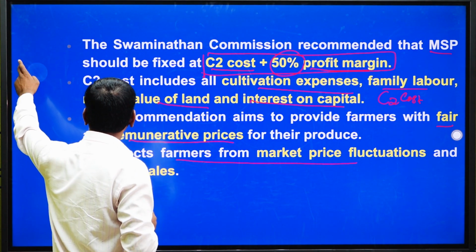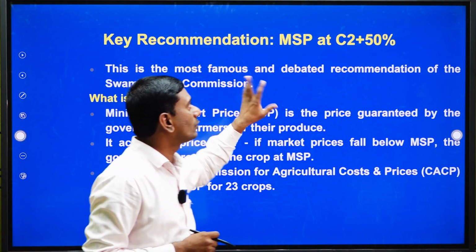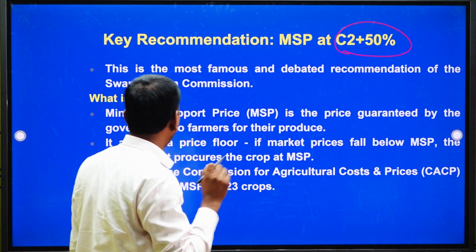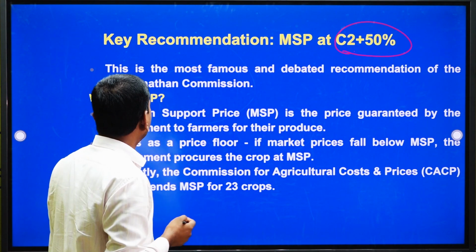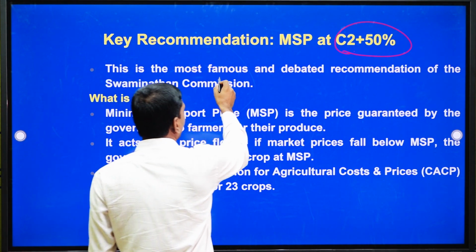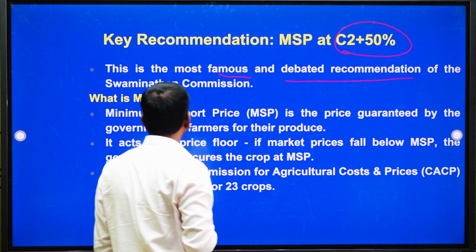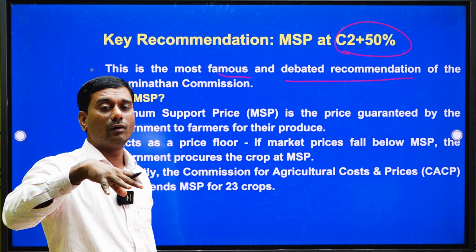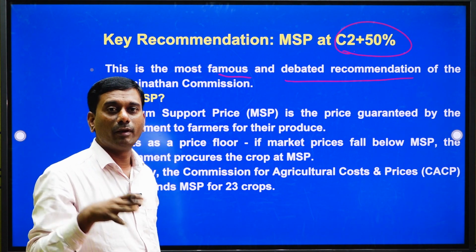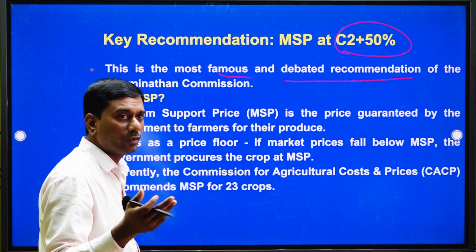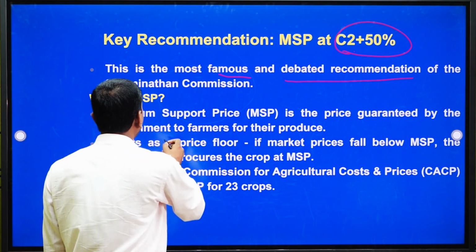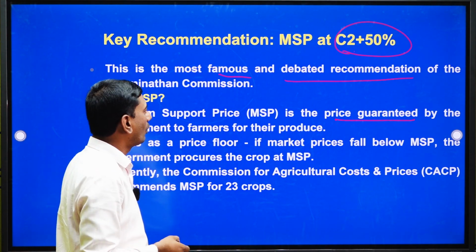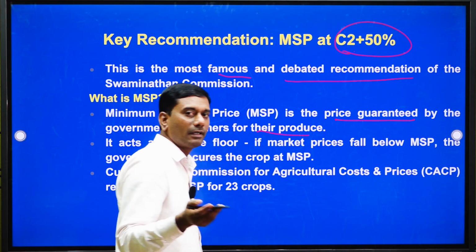Next, we will understand clearly what this concept of MSP at C2 plus 50% is. This is the most famous and debated recommendation of the Swaminathan Commission, very interesting and with very methodological, practice-oriented formulas. MSP is the price guaranteed by the government to the farmers for their produce.